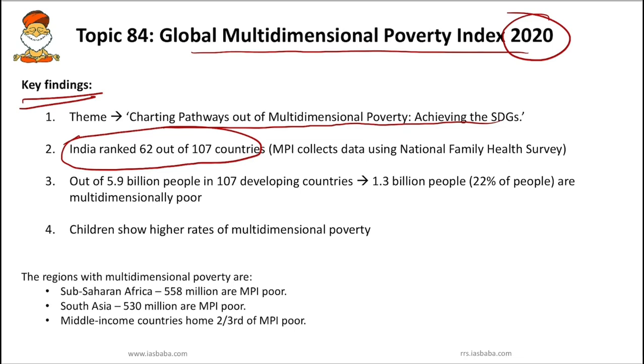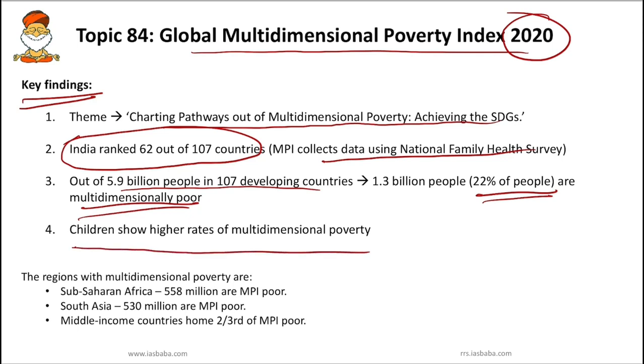You have to note that this Multidimensional Poverty Index collects data using the National Family Health Survey. The Global MPI 2020 also highlights that out of 5.9 billion people in 107 developing countries, around 22% of the people, that is more than 1.3 billion people, are multidimensionally poor. This is the next important fact. And from the findings we come to know that children show higher rates of multidimensional poverty. So these are some important facts.